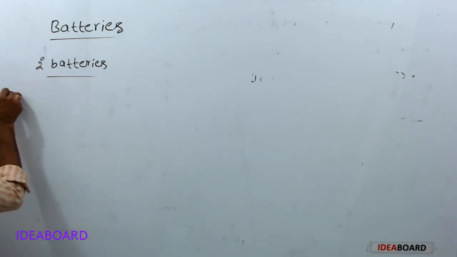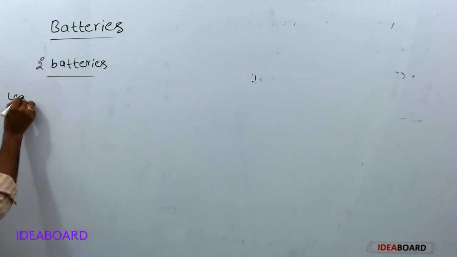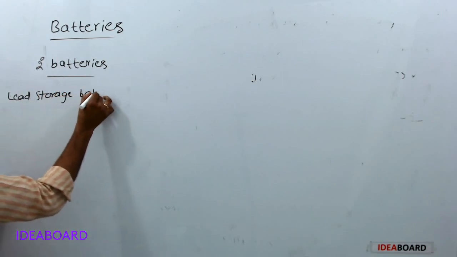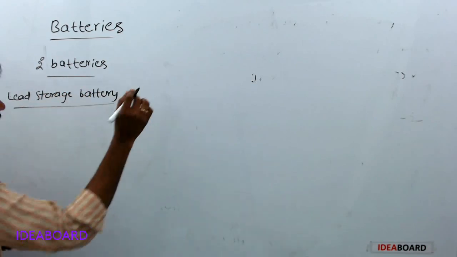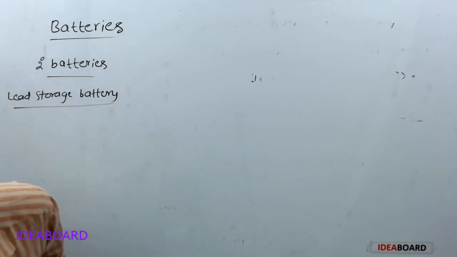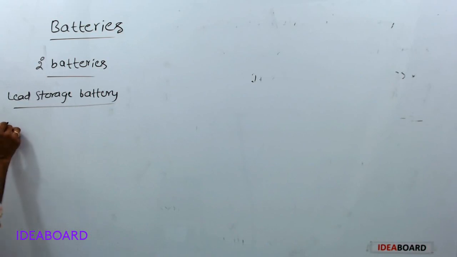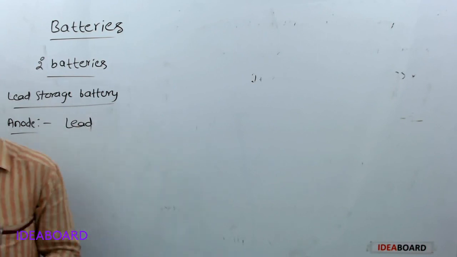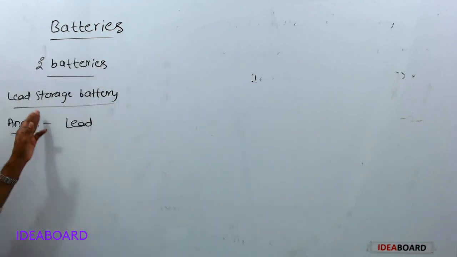First one, lead storage battery. In lead storage battery, anode is lead.